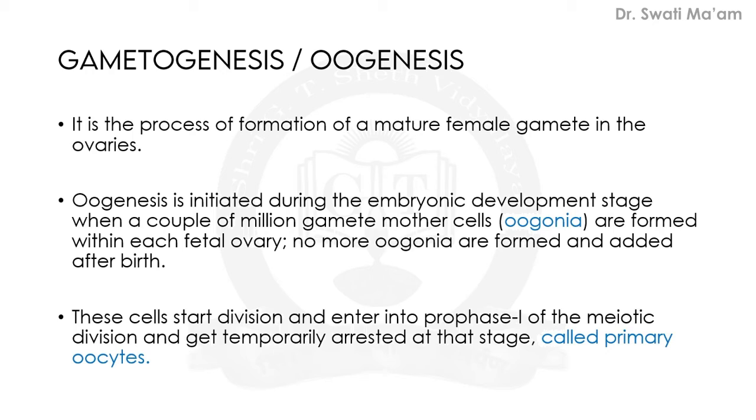Then and there only, the couple of millions of these gamete mother cells, which are known as oogonia, are formed within each fetal ovary. And no more oogonia are formed and added after birth. So, whatever number that is decided during the embryonic stage, during the fetal stage, that is fixed up to the end of its reproductive age.